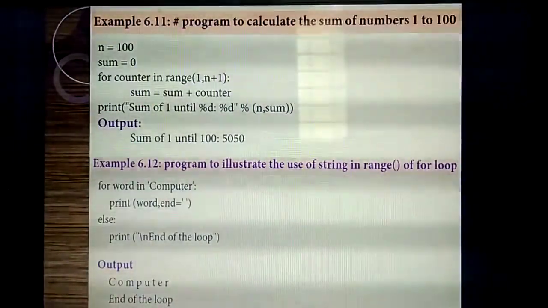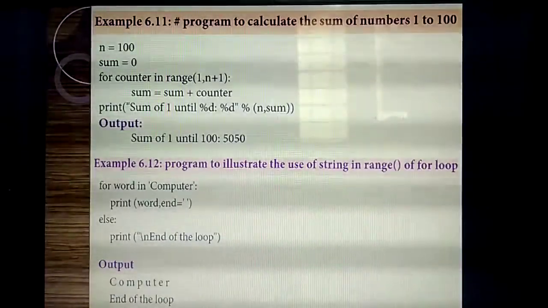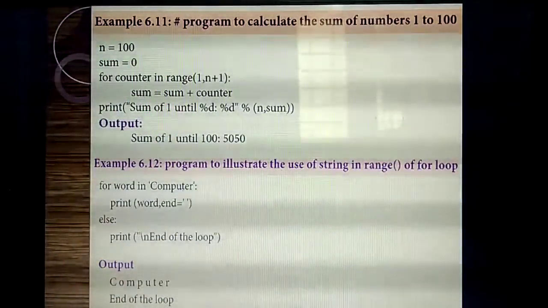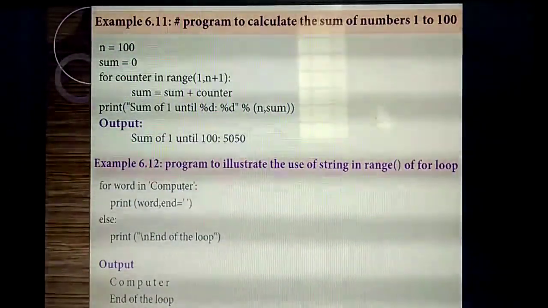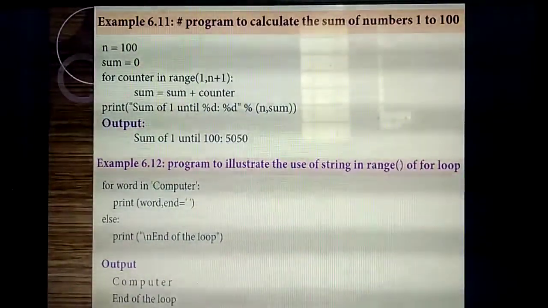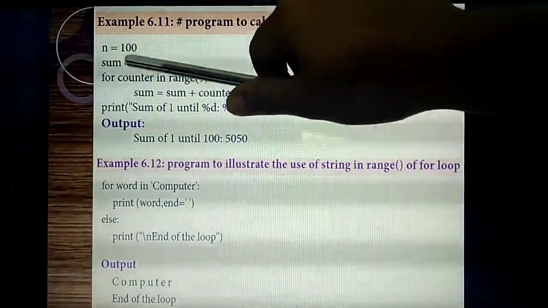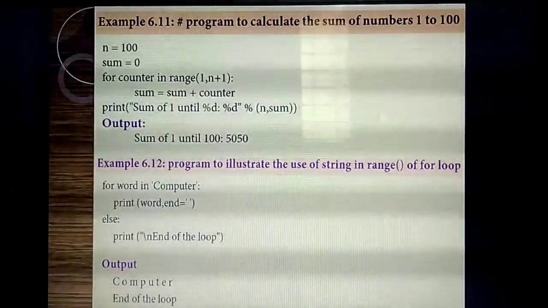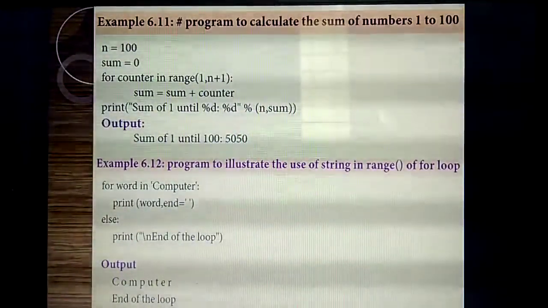Then sum. What do you mean by sum? You are adding the first 100 natural numbers. In maths you have studied the sum of the first 10 natural numbers, the first 50 natural numbers. It is the same. Here we calculate the first 100 natural numbers, so the number of terms is n equal to 100. The initial value I give is sum equal to 0, before we are adding.